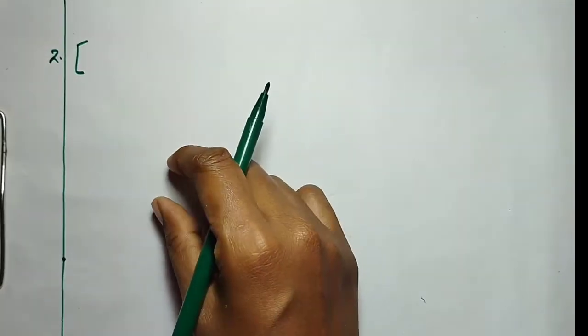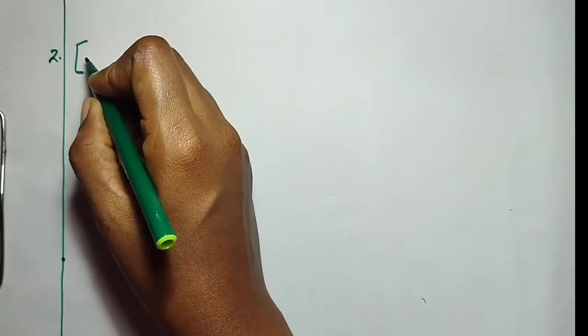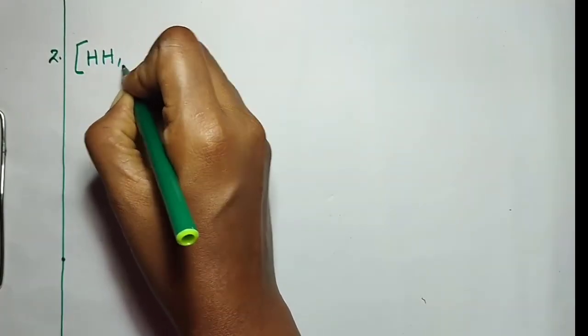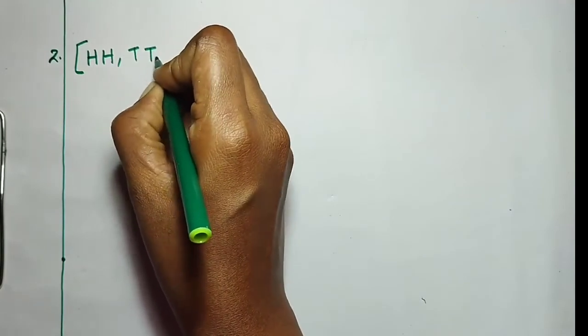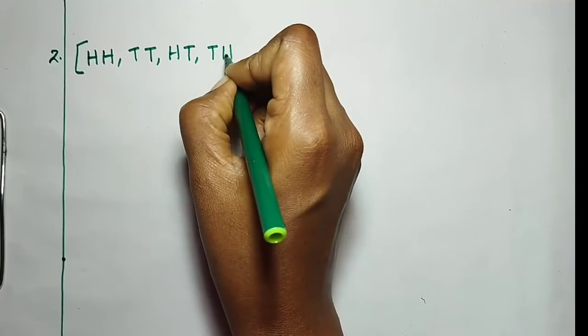When one coin is tossed 2 times or 2 coins are tossed simultaneously, it will give the same probability. So here the total outcomes are head head, tail tail, head tail, tail head.